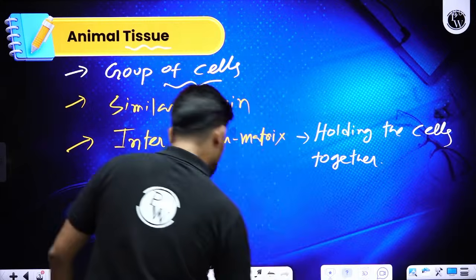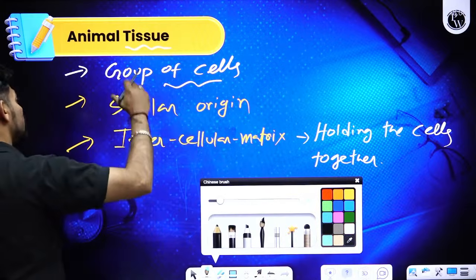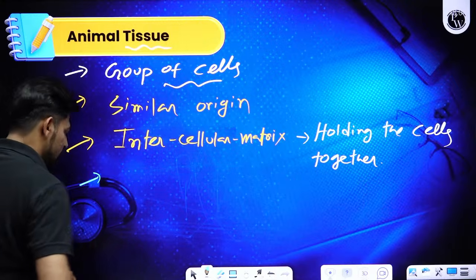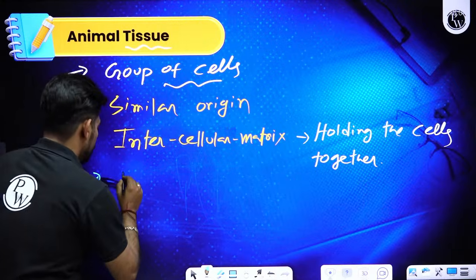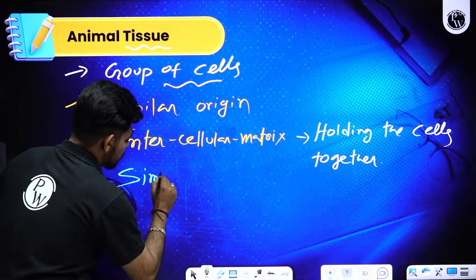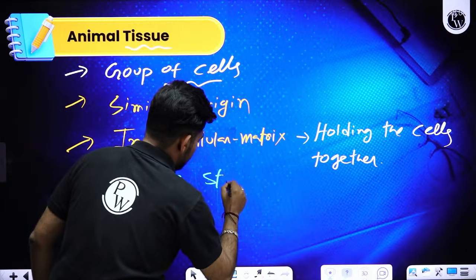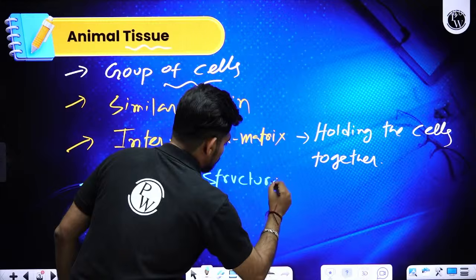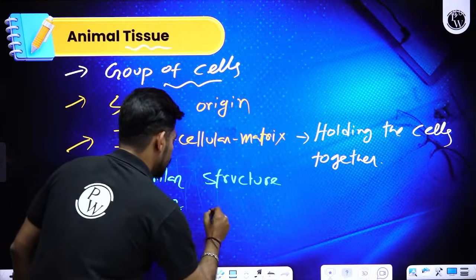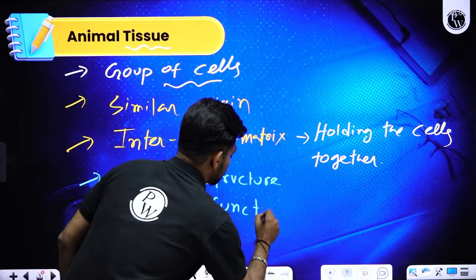Now, the last point while defining tissue is that those groups of cells may have similar structure and similar function.